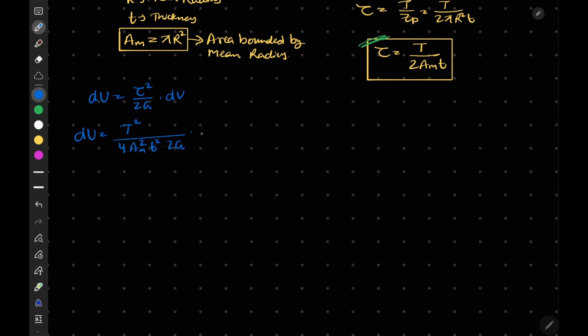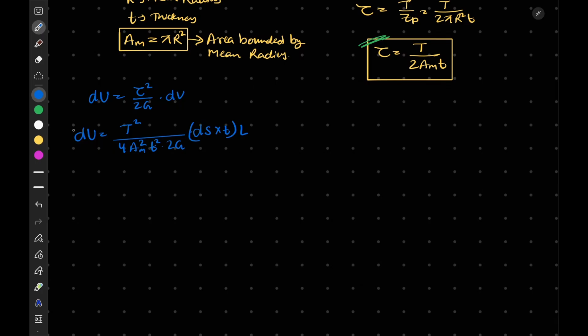For dV, let's say that ds is the perimeter in a certain region, into thickness, into L, and this will be your volume.